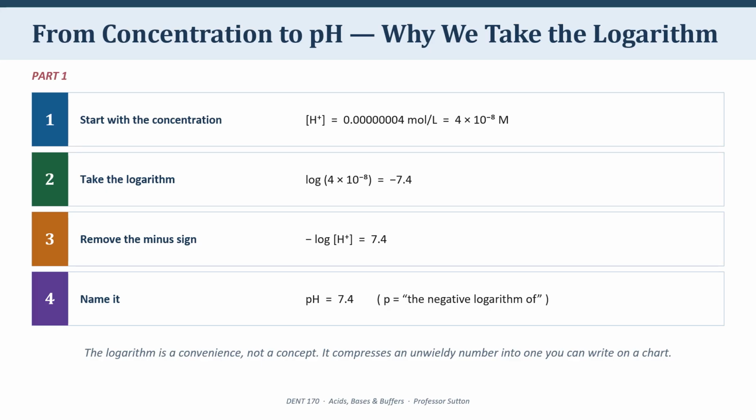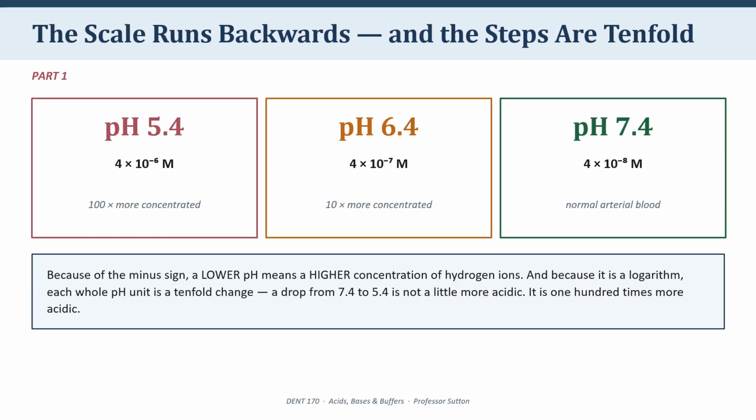So pH is not a separate physical quantity. It is a concentration that has been compressed by an algorithm. Because we move the minus sign across, the scale runs backwards. A lower pH means a higher concentration of hydrogen ions.